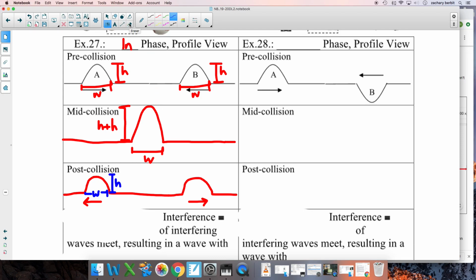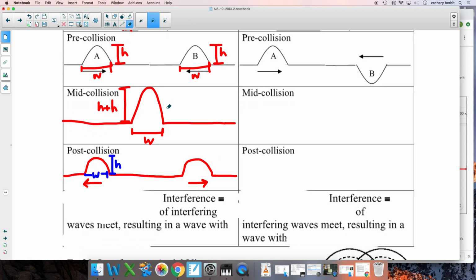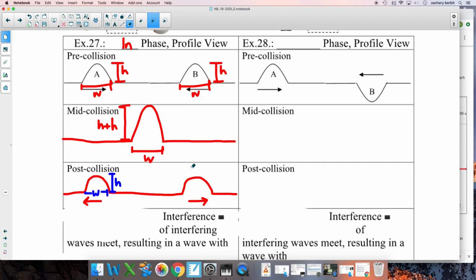Did these pass through each other, or did these bounce off of each other? So did A and B come to the center, boom, and then separate? Now this is B, this is A, or did they pass through each other? In class, I'd have you do a little predicting on how to figure this out, but I'll show you a way we can do it.